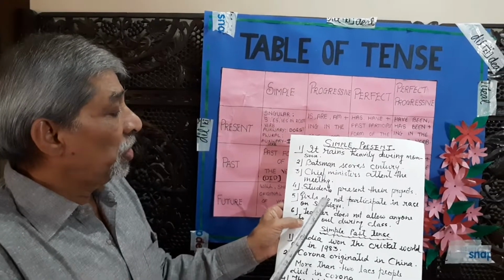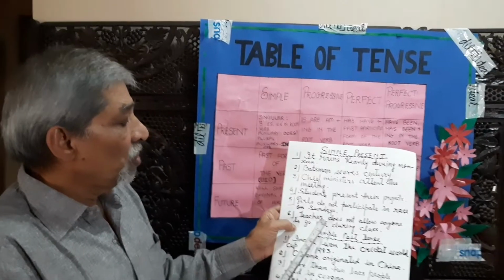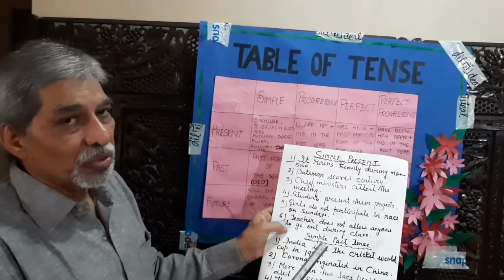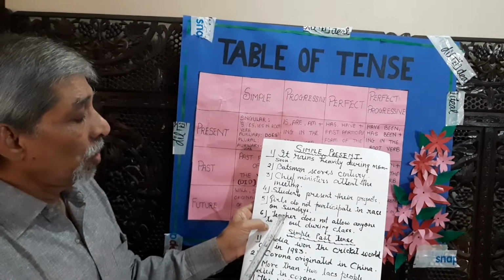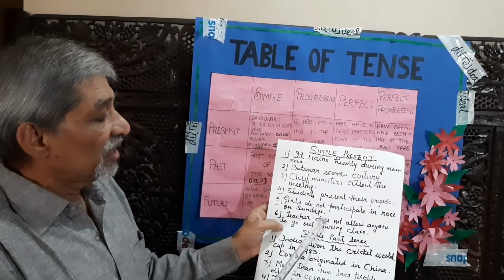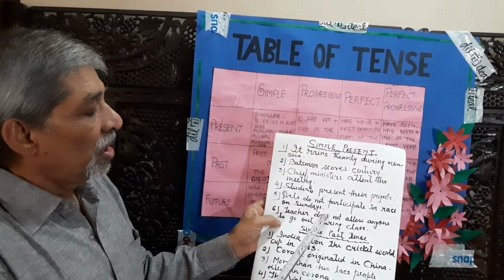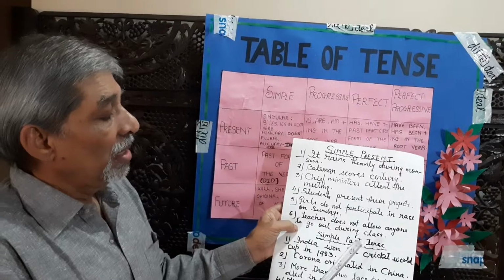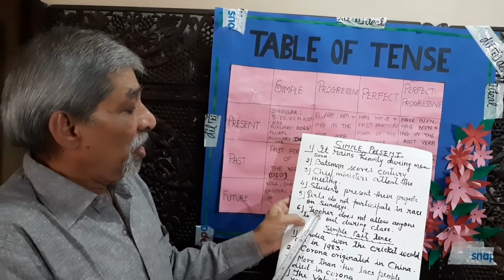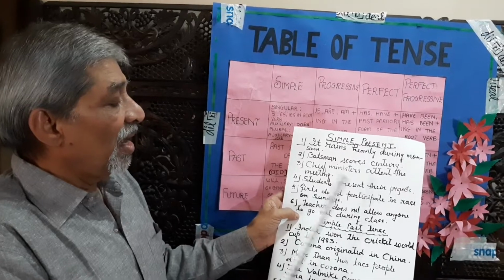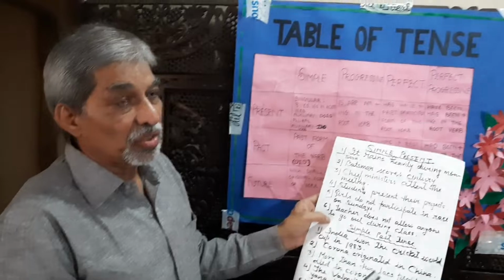Next sentence: teacher does not allow anyone to go out during class. Teacher is singular number. In case of singular number, the auxiliary verb is does. And when we use this auxiliary verb, again the root form of the verb, allow. Teacher does not allow anyone to go out during class.